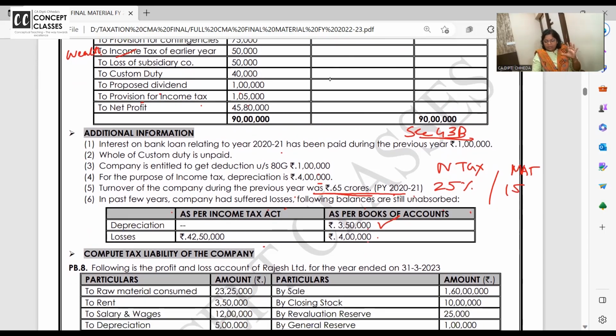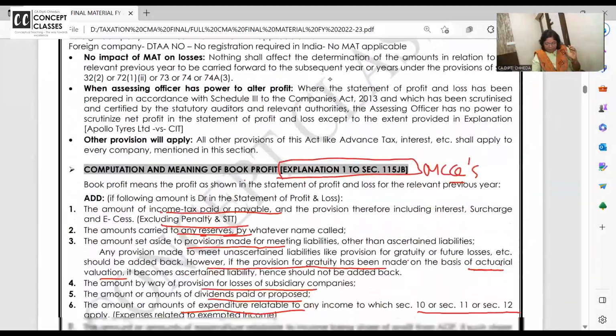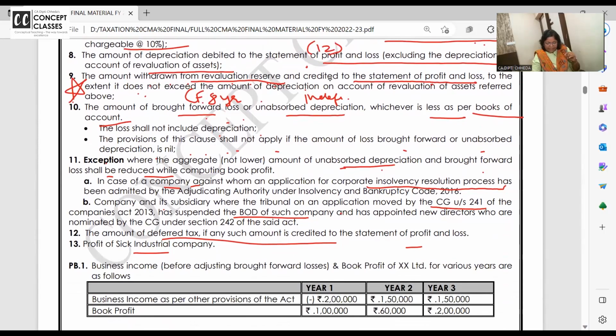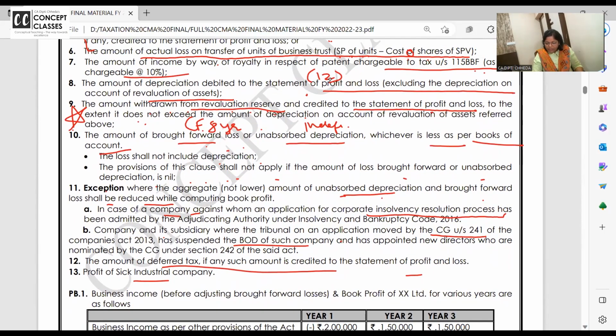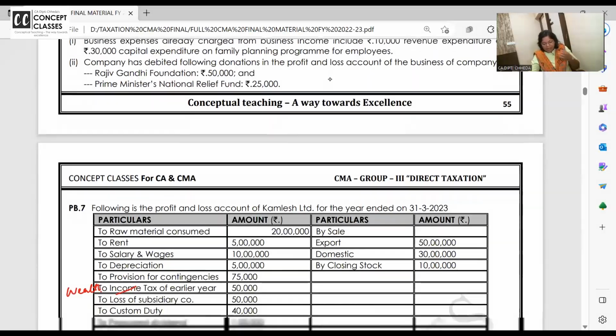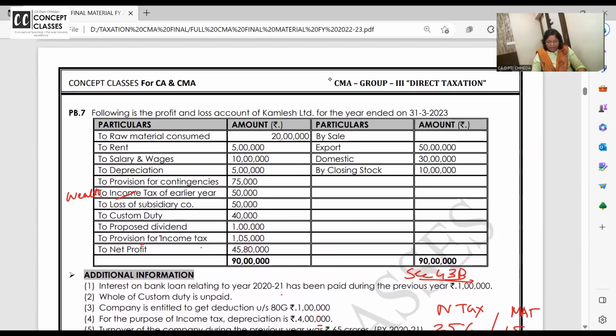See, one minute. I want all of you to go back to the add and less format. Read this format at home. You have to read it well. Look at this: brought forward loss or unabsorbed depreciation, whichever is less as per the books of accounts, not as per income tax. Income tax will deal with that separately. But as per the books of accounts, 350 or 4 lakh, whichever is lower. And income tax, so it's only the losses. So let us compute the tax liability of the company.